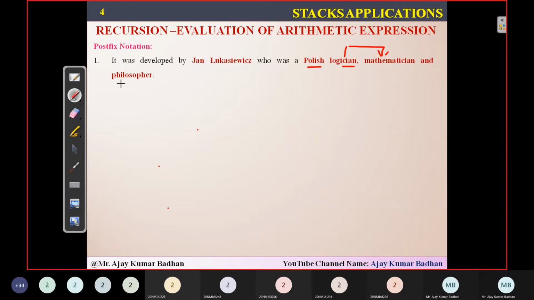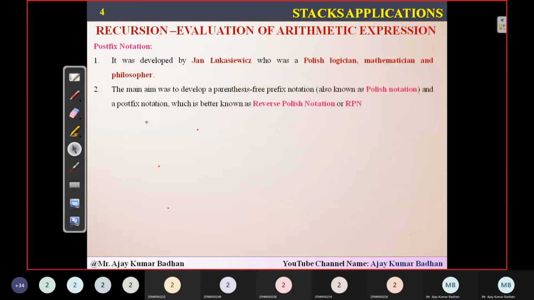And apart from being a mathematician, he is also a philosopher. He is not a single person; he is a good logician, mathematician, and philosopher. He is the one who actually developed this particular postfix notation. Remember that usually we can say Jan Lucas Viz, like that. The main aim for the development of this was a parenthesis free prefix notation.